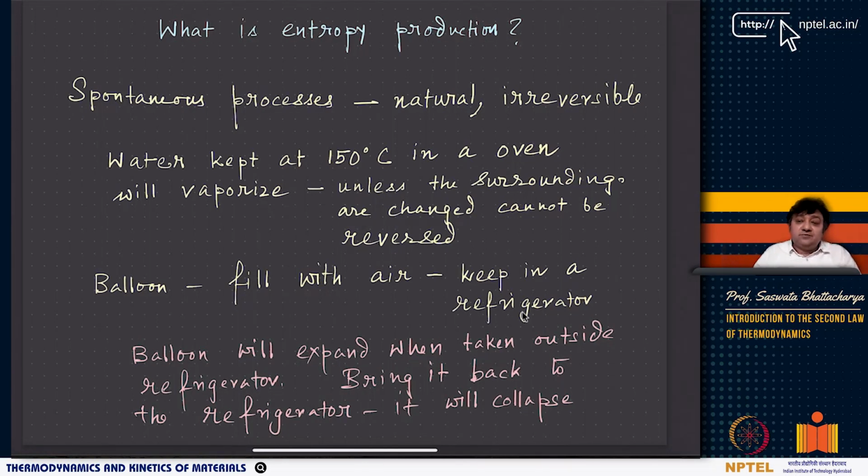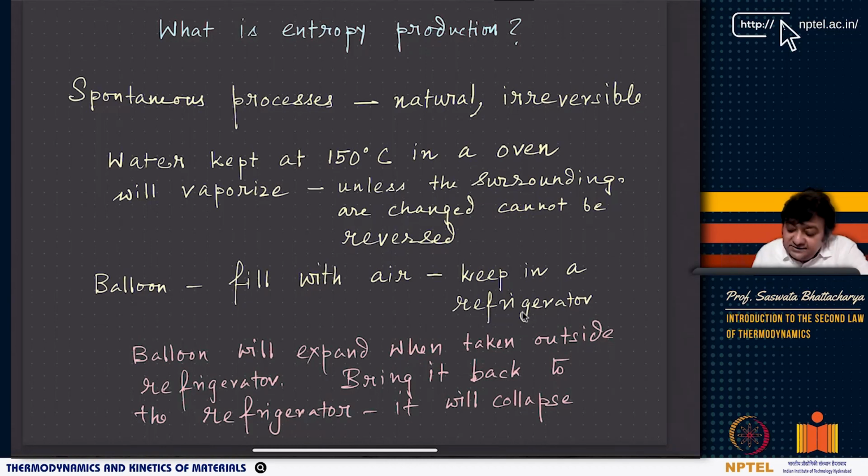But if I have to take that big tree and convert it into a seed, then it has to be an unnatural process, and how much energy or work I have to put in, I really do not know. But we can definitely measure it. What I am trying to say is that in the case of spontaneous processes or natural processes or irreversible processes, we do not have to supply any work. We do not have to do work on the system for a spontaneous process to take place, right?